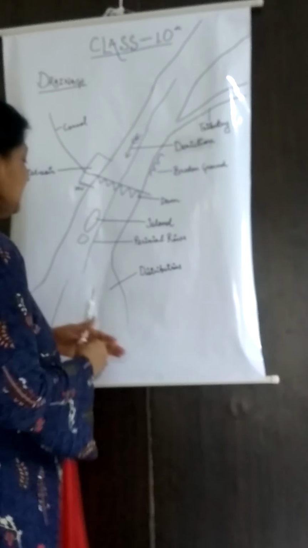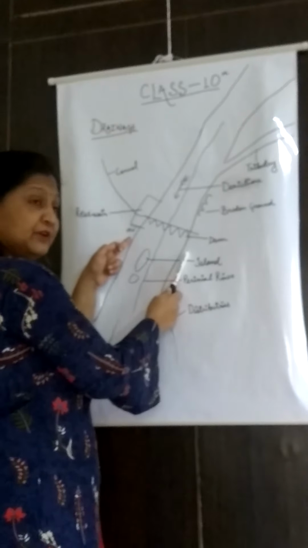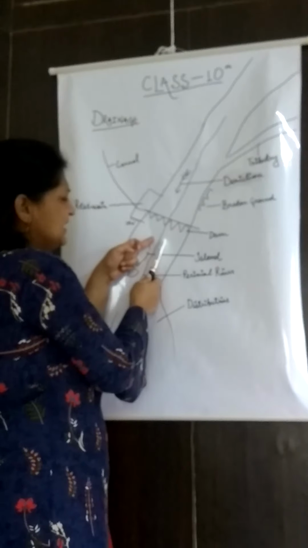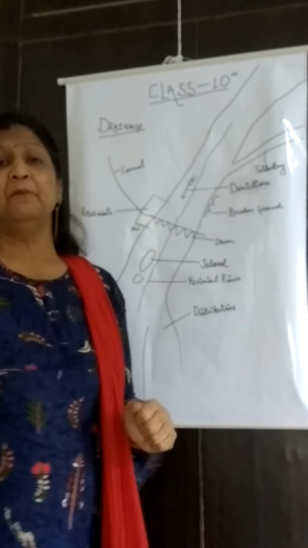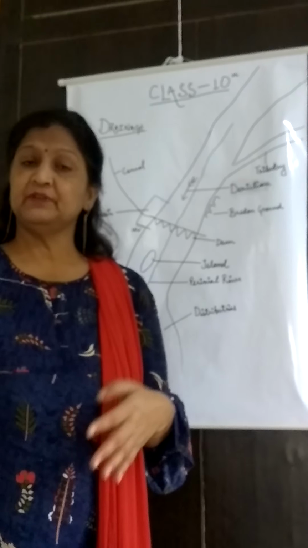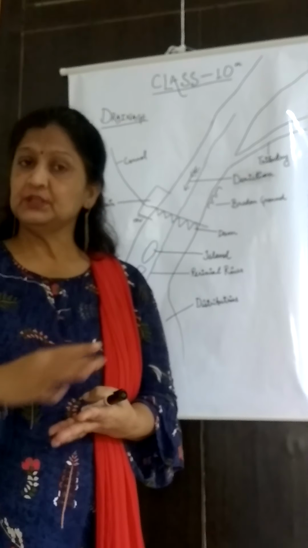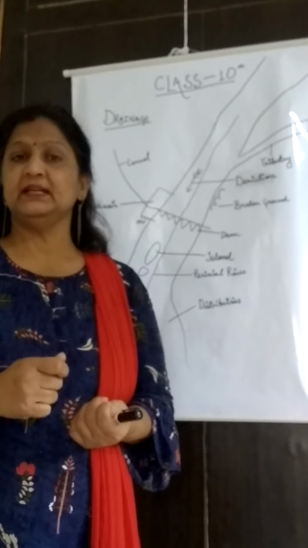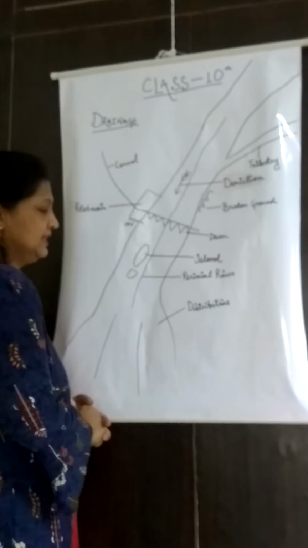This blue line indicates that the river is dry, but it has a thin channel of water. It means the river is not filled with water, but has a very little stream of water. So it indicates a perennial river. The term perennial is used for a river which has water even in the summer season throughout the river. If the river has water throughout the year, it is known as a perennial river.